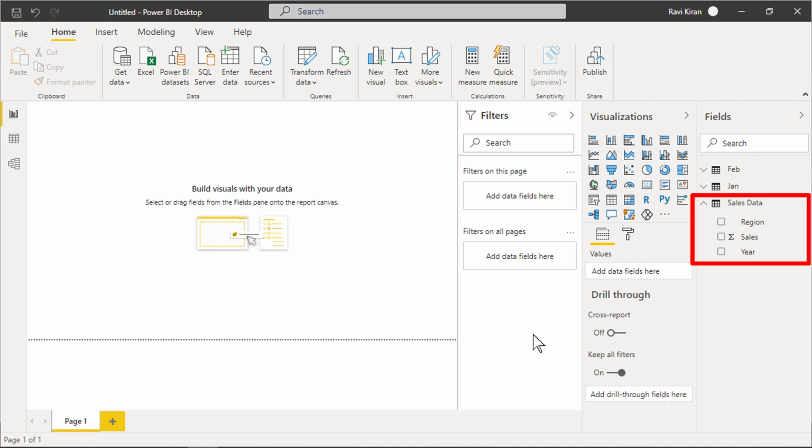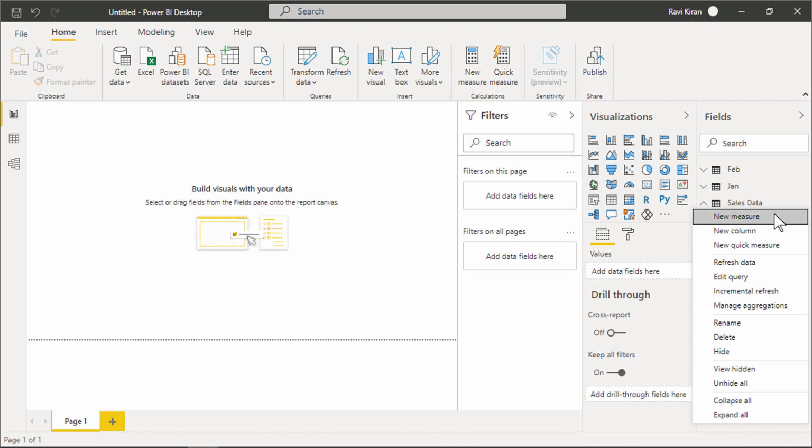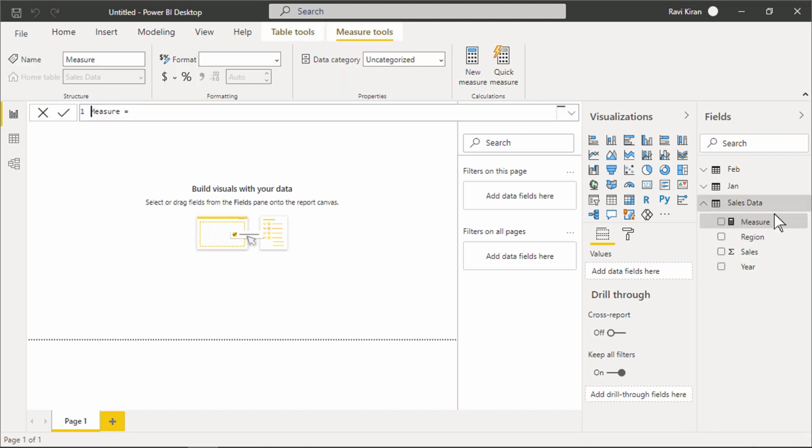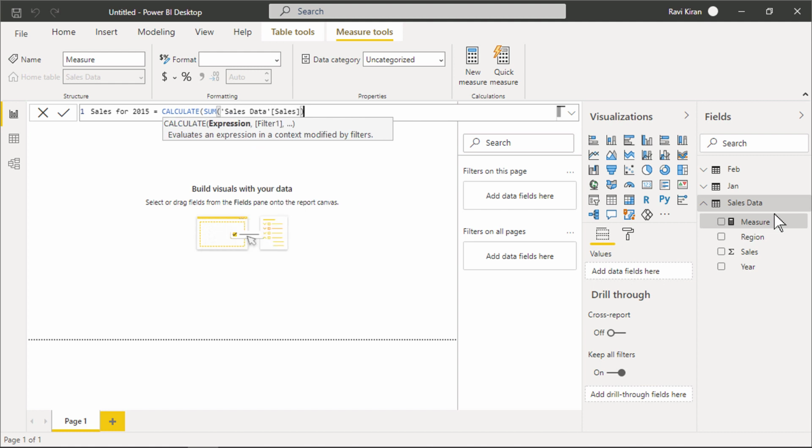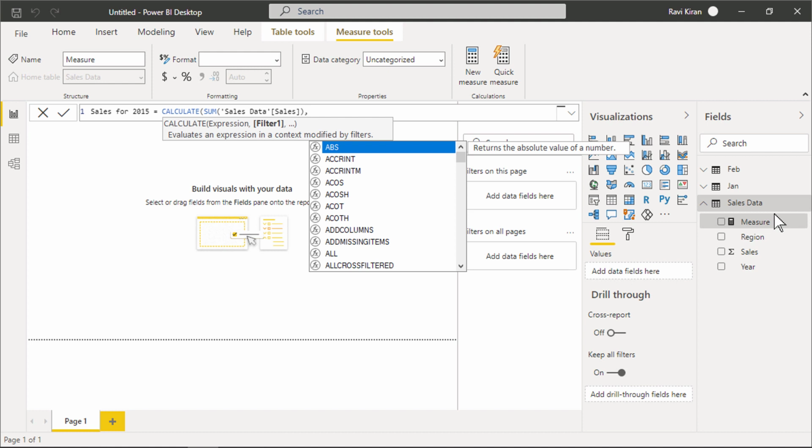Here we have sales data which has the region, year and the sales information. Let's create a new measure for calculating the sales data for the year 2015 with the help of the CALCULATE function, which takes one mandatory expression to be evaluated, which will be the sum of sales, and optional expressions that define the filter.